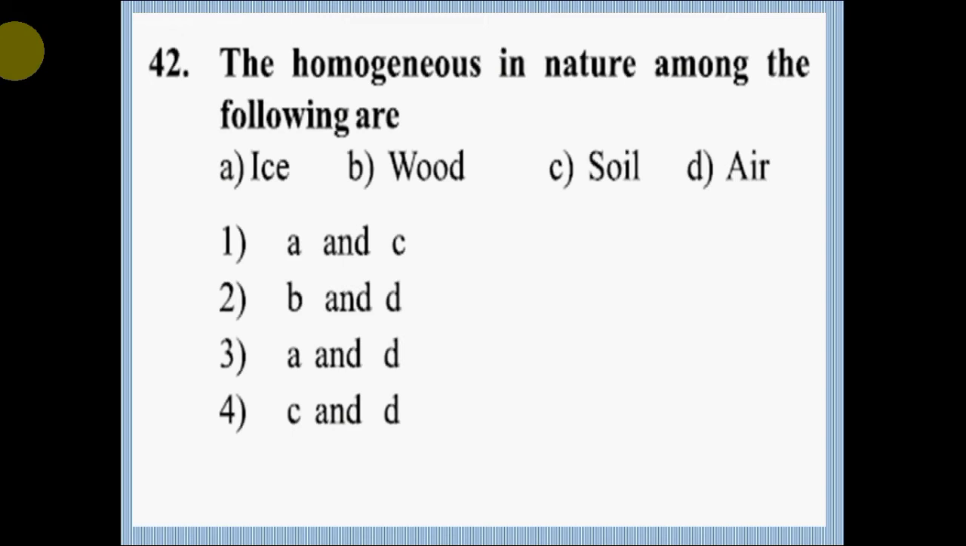Question number 42. The homogeneous in nature among the following are: option A, ice; option B, wood; option C, soil; option D, air. Option 1, A and C; option 2, B and D; option 3, A and D; option 4, C and D. Correct answer is option 3, A and D.